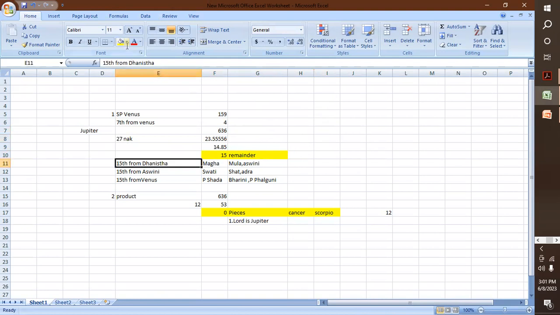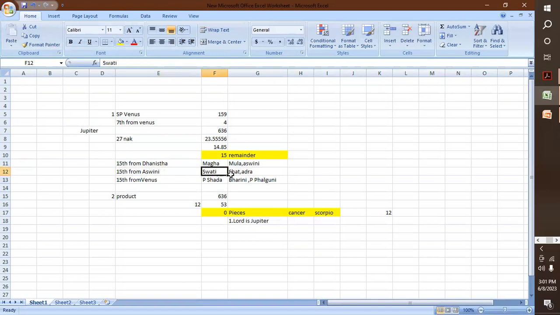If we do that, the 15th nakshatra from Dhanishta is Magha, which is a Ketu nakshatra. The trines to it are Mula and Ashwini. Similarly, the other viewpoint is to calculate from Ashwini and the natal Venus nakshatra. So if we calculate the 15th nakshatra from Ashwini, it is Swati.